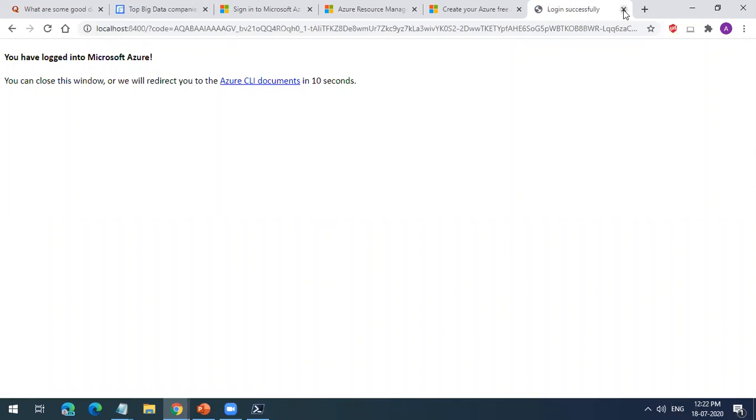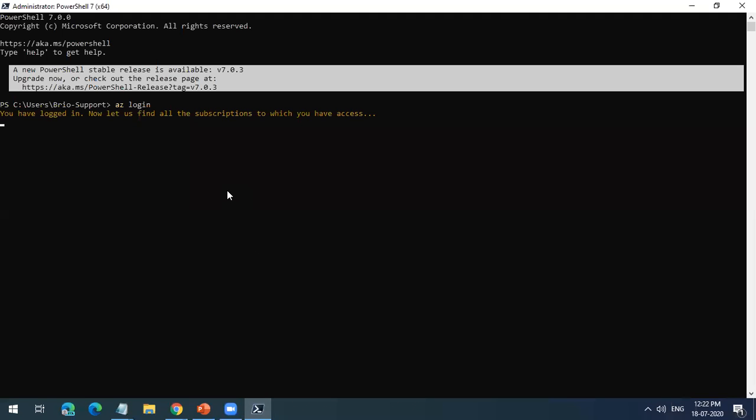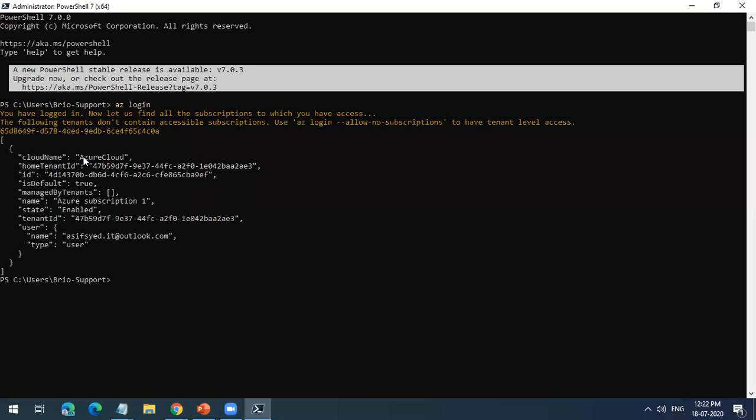So now I have successfully logged in. Once I log in, you can see it will say success. It will give my cloud name, my tenant ID, subscription, and the username which I logged in with.